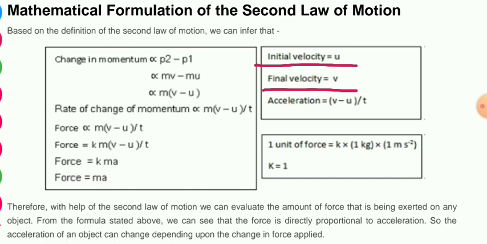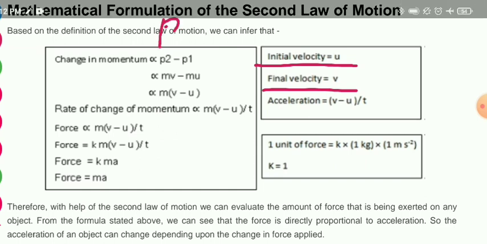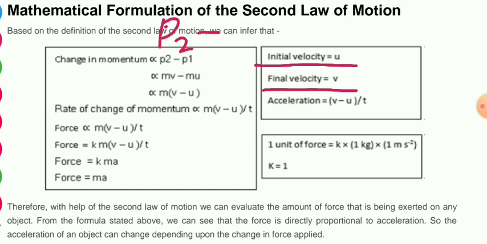What is the change in momentum? Change in momentum is the final momentum p2 minus the initial momentum p1. Now we know the mass is m only. So what will be the change in momentum?